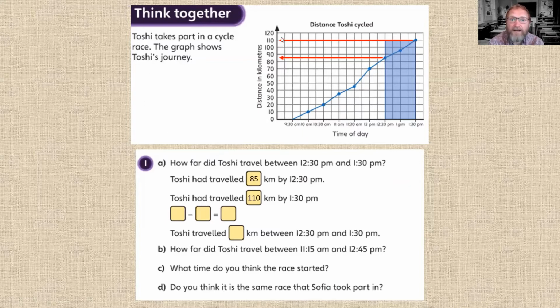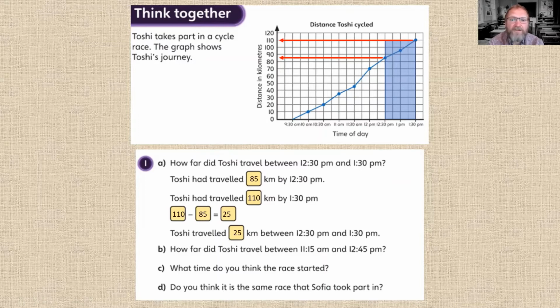Again, we need to find the difference to find out how much further he'd cycled. So 110 kilometers take away 85 kilometers equals 25 kilometers. We found the difference by taking away 85 kilometers from 110. We could also have counted on: 5 kilometers plus 10 is 15 kilometers plus 10 is 25 kilometers. So Toshi traveled 25 kilometers between 12:30 p.m. and 1:30 p.m. Let's have a look at the next question.